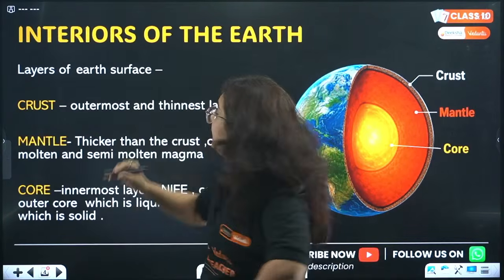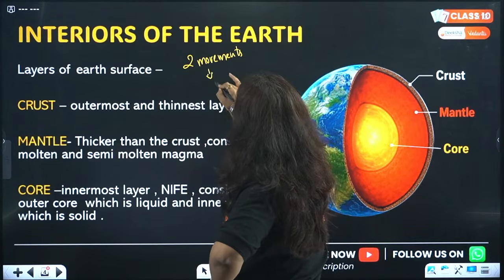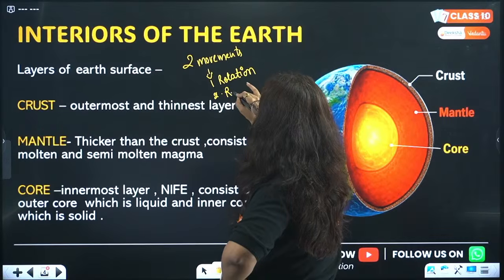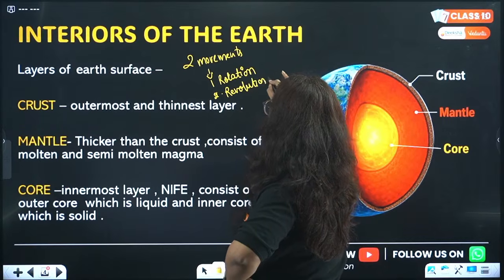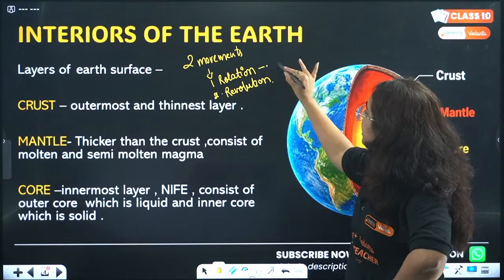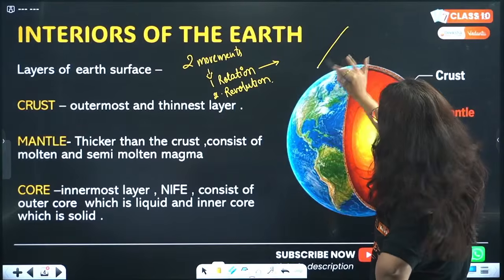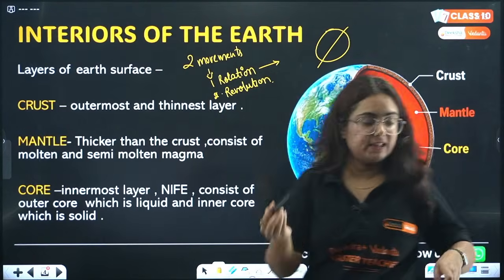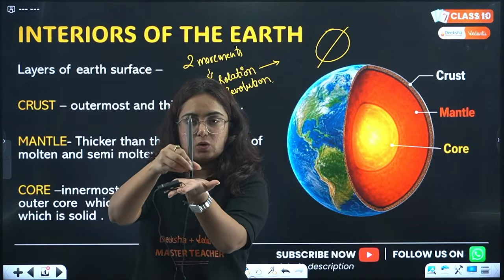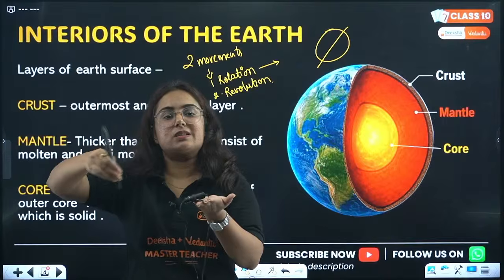So beta, there are 2 movements of the earth. Number 1 is rotation, and the second one is revolution. What do you mean by rotation? Pay attention. Rotation means when the earth is moving on its axis. See, this is earth. For example, it is moving on its axis, just moving here only. This is rotation. But we have another movement, when the earth is revolving around the sun, and that is known as revolution.